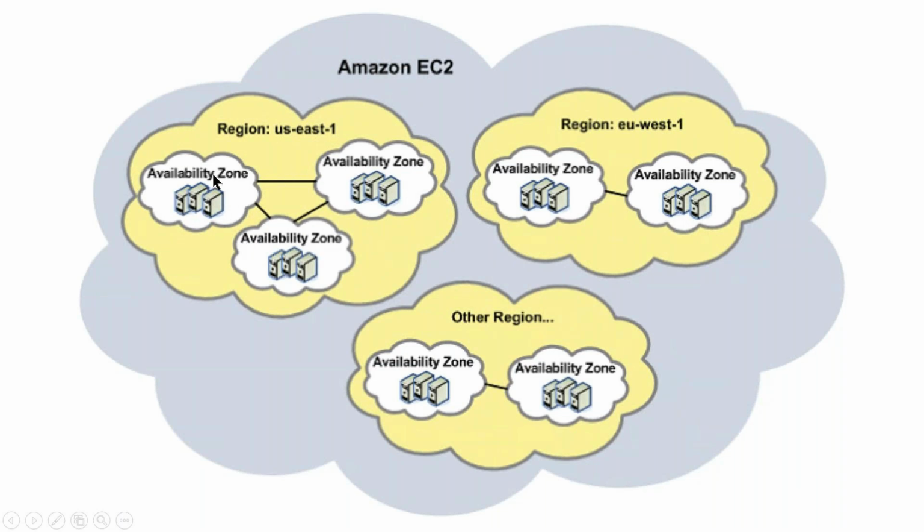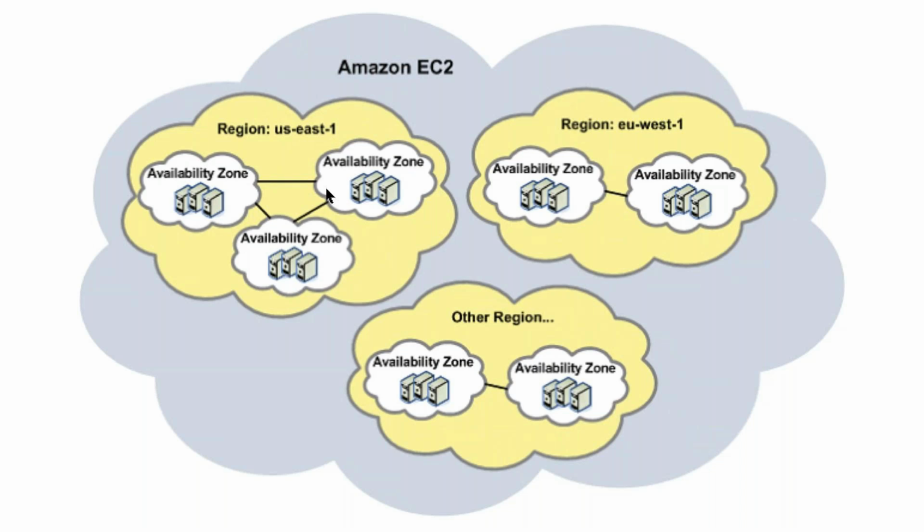From one zone to another zone, data will be replicated. What is replication? Synchronization, duplication. Data will be duplicated from one zone to the other, syncing with the other availability zone every minute. Why do we require this replication?